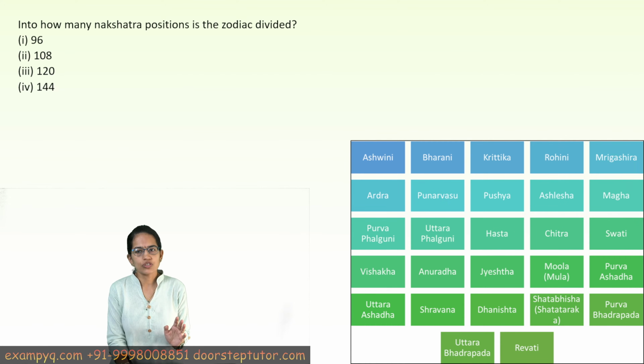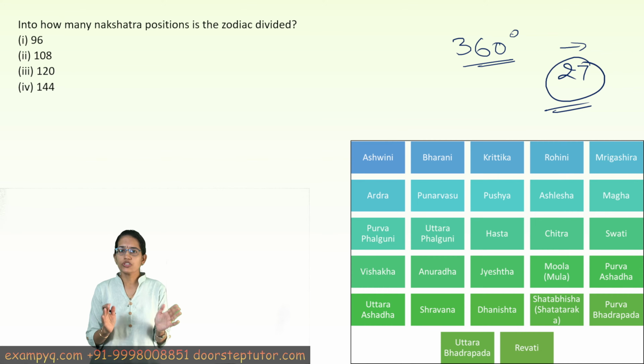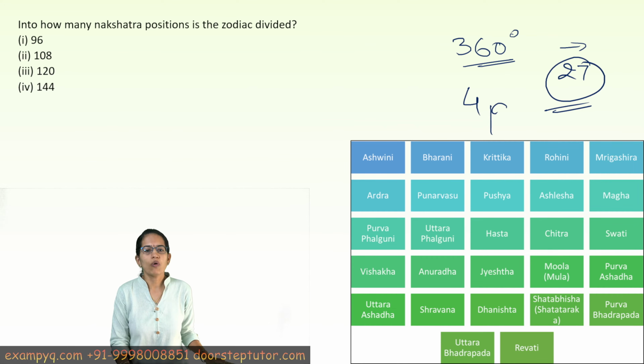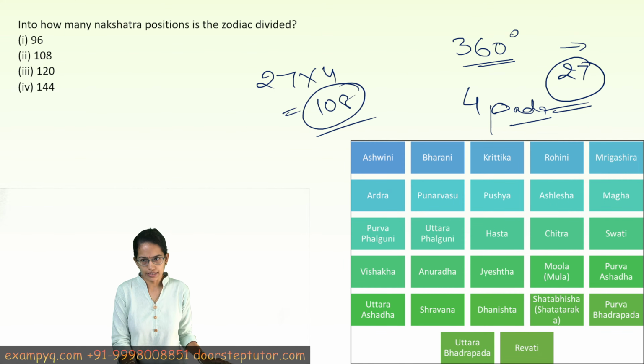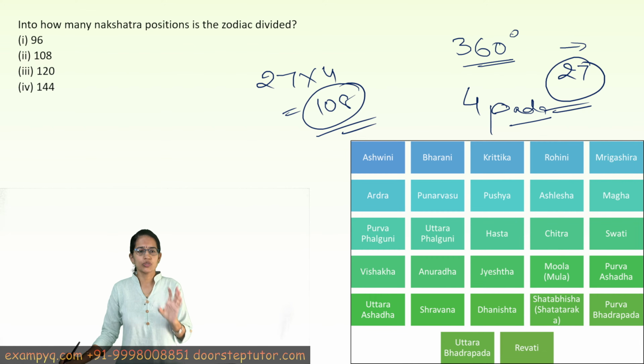In Vedic astrology, we have 360 degrees of zodiac which are divided into 27 different nakshatras, right? Now each of these 27 nakshatras has 4 padas. So it's 27 into 4, making it 108. This means we have 108 nakshatra positions.